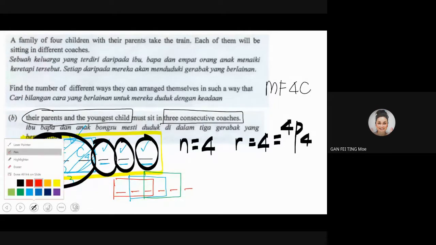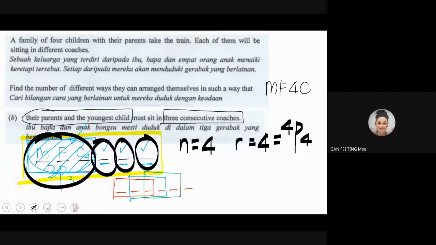Okay, I see this one. I take another color. What color do I want to take? Okay, take black color. I see this one as the 4th one. Can or not? Can, no problem. If you see it that way, then go ahead. But you will be facing the problem that it might be overlapping.